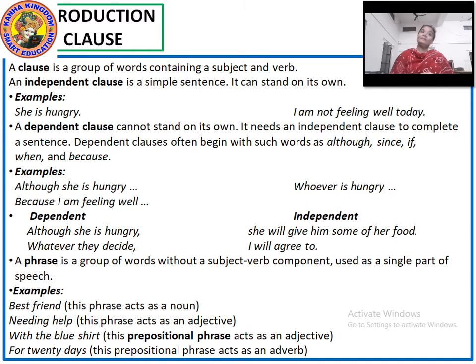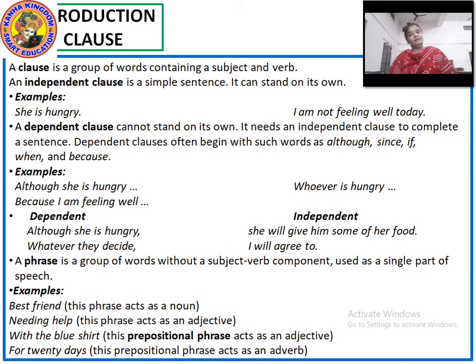Dependent clauses often begin with words like although, since, if, because, when, like the example before, while she was singing. Example, I'll give you.